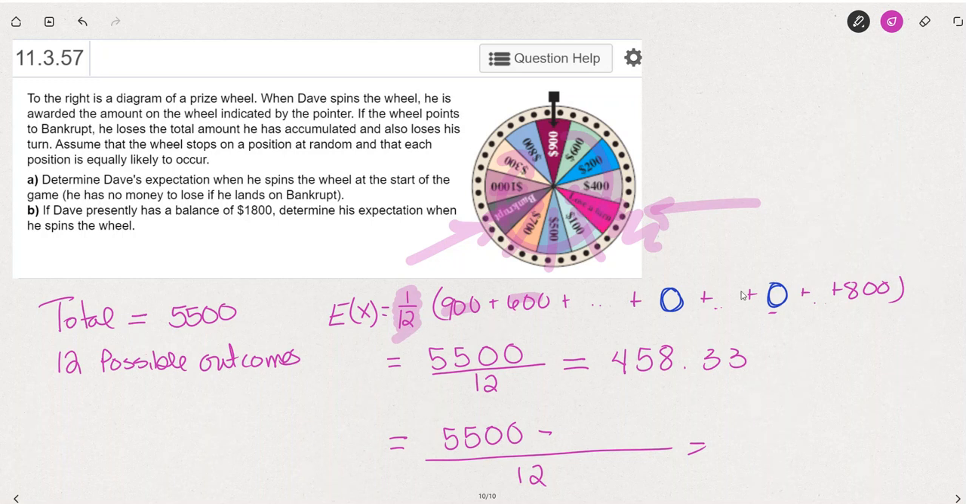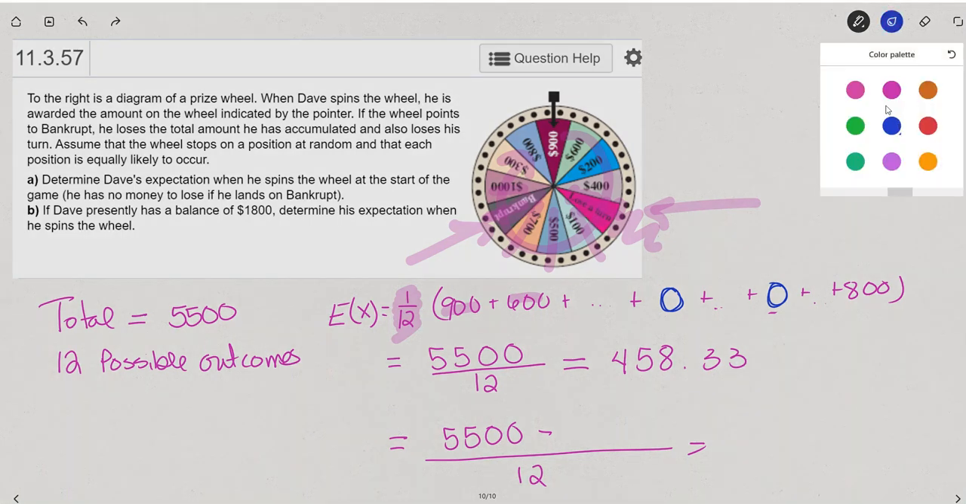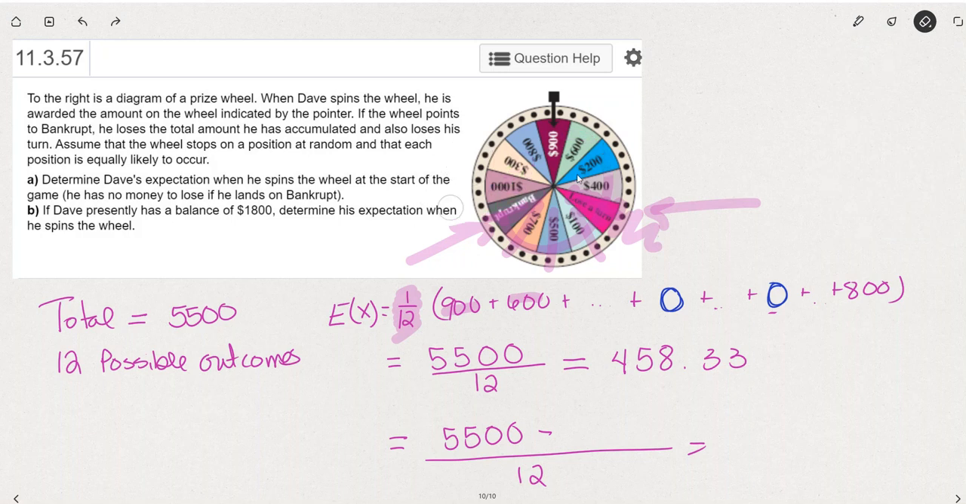I could simplify this process by saying 1 in 12 times the sum of all of them. Again, because they're equally likely, this works. So that calculates down to the 5,500 divided by 12, which is $458.33.